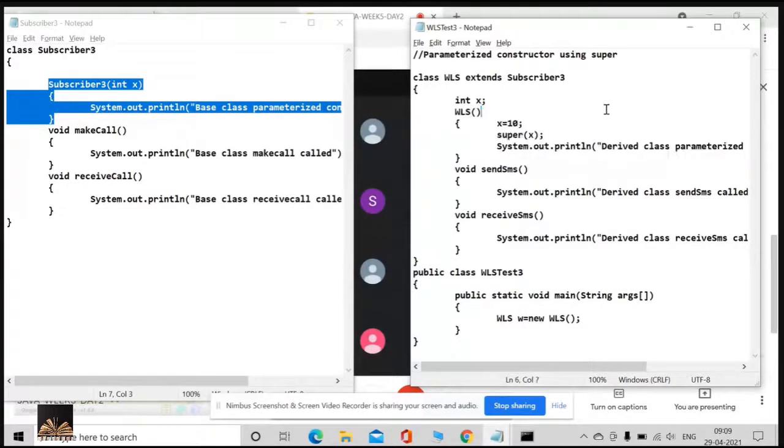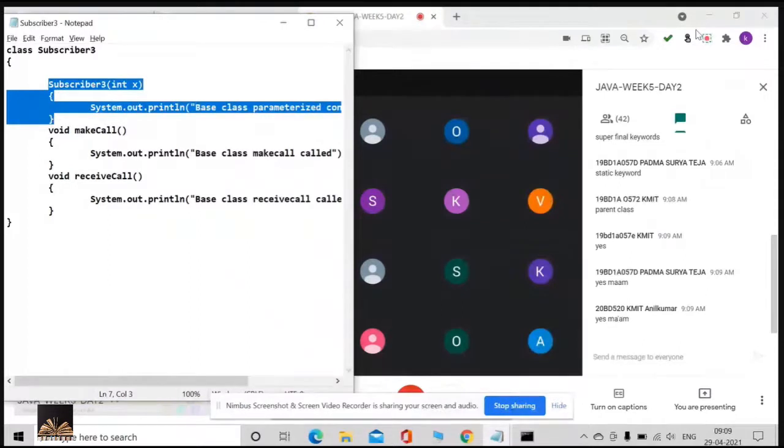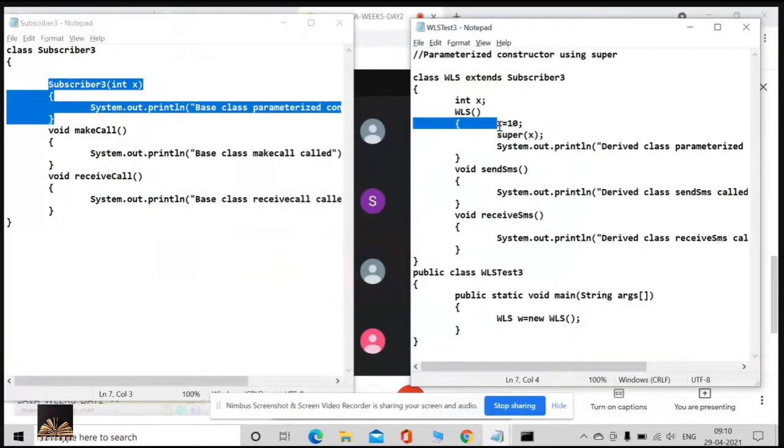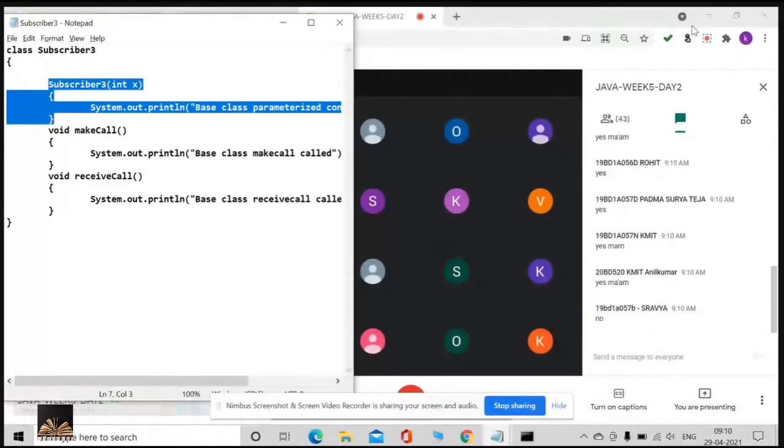So is that allowed? If I write it like this, is it a valid statement? These two statements, are they valid? Think carefully. Anil, is it valid? What did I say about super?